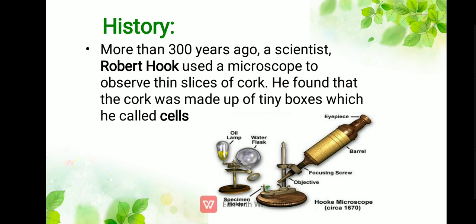So he discovered cells with his own microscope, which is called Hooke's microscope. You can see in the picture that it is a very simple microscope, and its specialty is that it can enlarge the image about 250 times. So it was a big achievement at that time. Robert Hooke first discovered cells and called them cells.